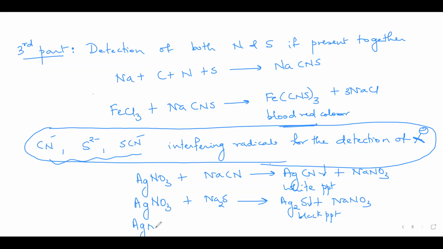Even if you have sulfur and nitrogen present together, they will react with silver nitrate to give you a red precipitate of silver thiocyanide. So this again will interfere with the detection of halide ion. So these are the interfering reactions.